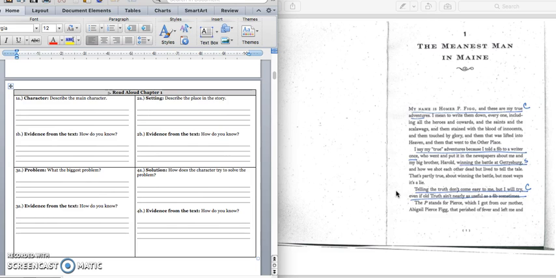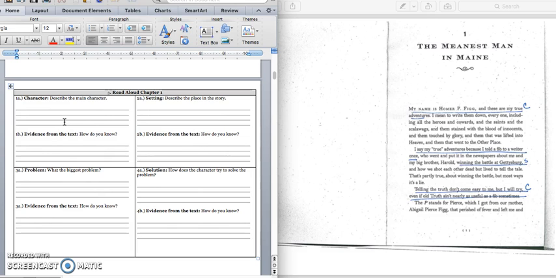We're going to stop right there because we have some information about our character. We know our character's name is Homer P. Fig, and he is writing down the story of his true adventures, but sometimes he lies. So in box 1A, we will write, Homer P. Fig is writing a story about his true adventures, even though sometimes he lies. Press pause to write down your answer and play when you're ready for the quote.